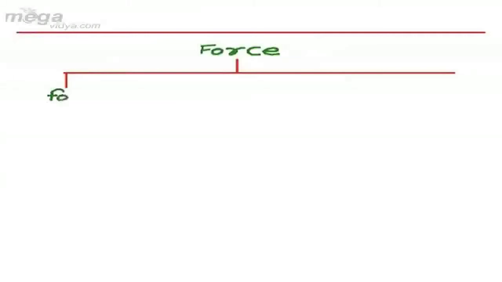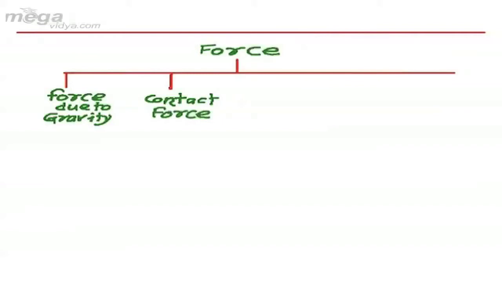I can write it force due to gravity. Other type of force which we will include here will be the contact force. This contact force is further classified into two types. One is normal reaction and other is friction.